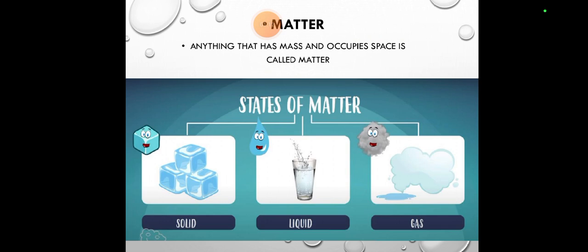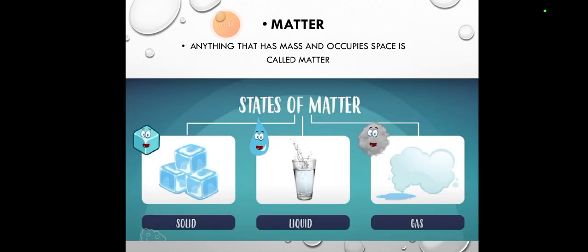So today again we are going to do something related to matter, and today we have a lecture about matter. Anything that has mass and occupies space is called matter. Occupying space basically means having volume, and mass basically means how heavy or light an object is, that means weight. So anything that has weight and also occupies space is called matter. I told you about the three definitions. Regarding states of matter that we discussed, there are three states: solids, liquids, and gases.